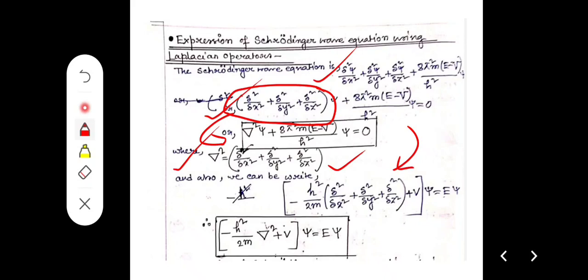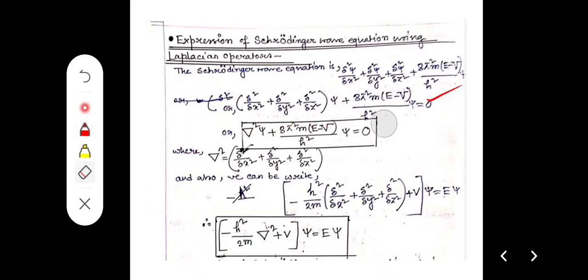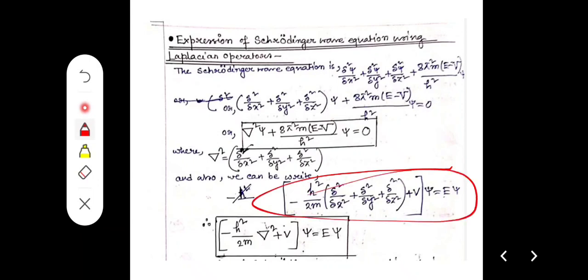First we consider all these terms and divide both sides. Now the question is, how do we get this term?